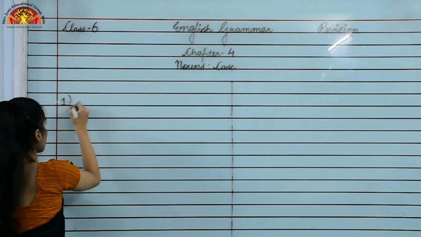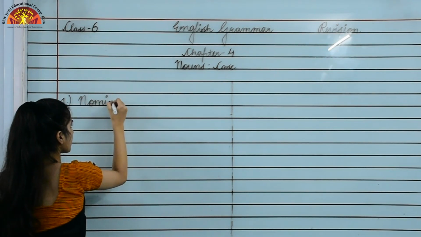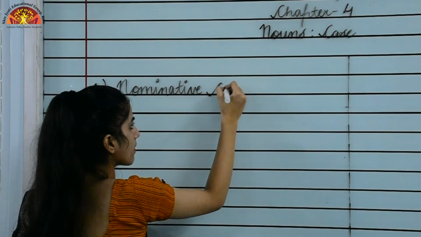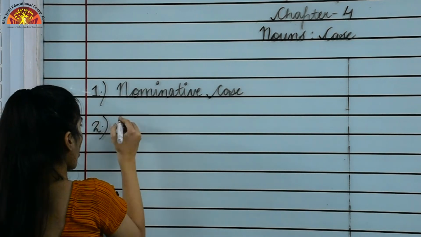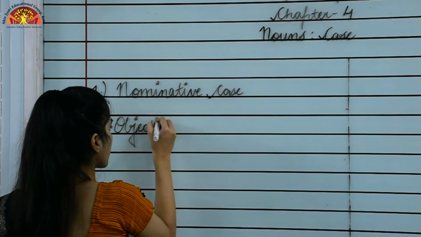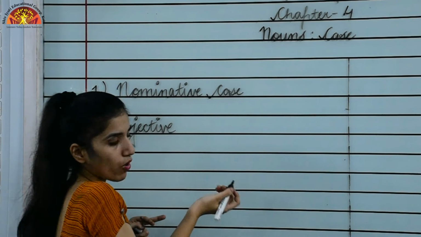First one is nominative case. Second is objective case, or this can be called accusative also.